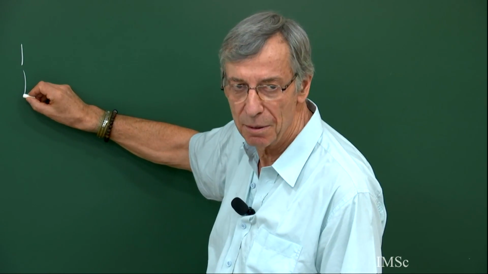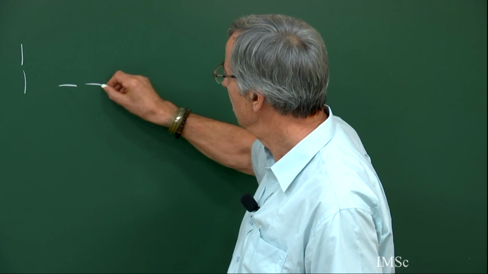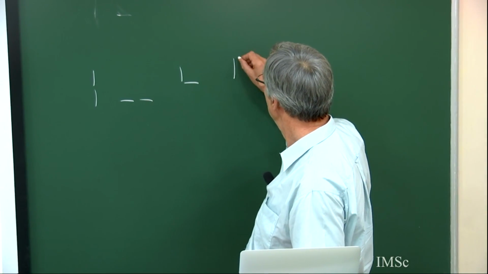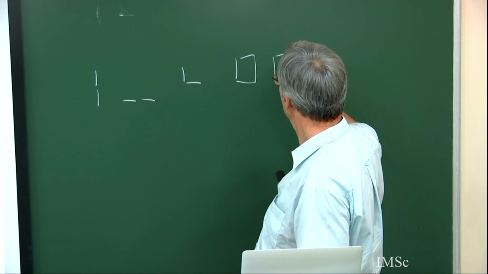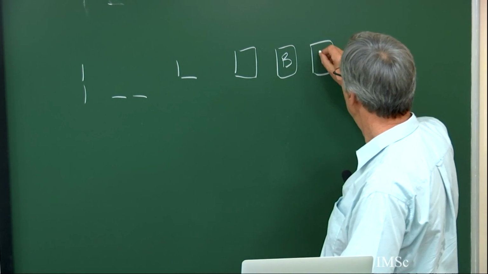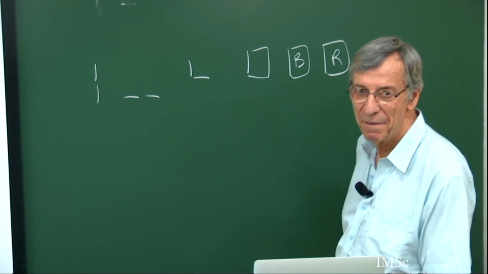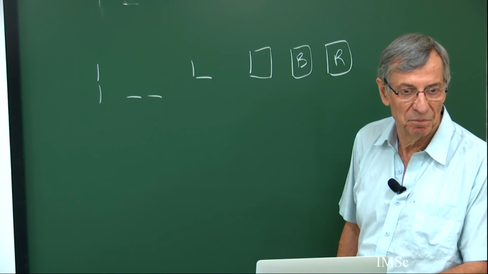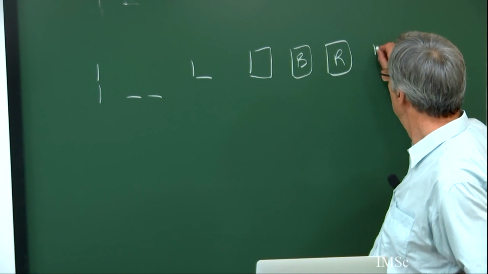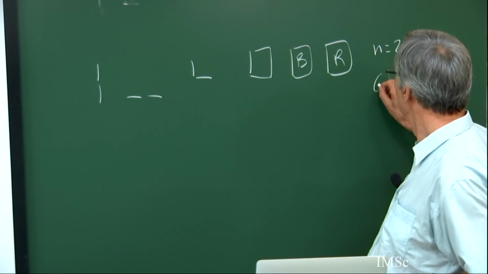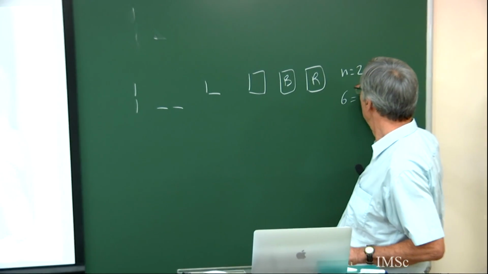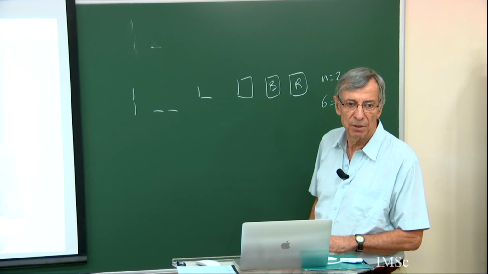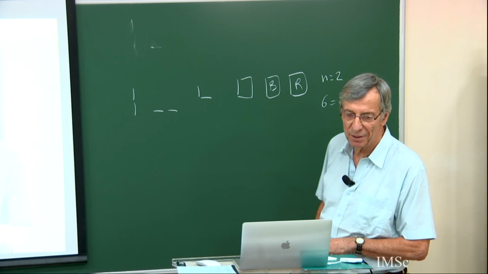So you have this shape, this shape, this shape. This gives you 3 shapes. And now this shape is blue and red, so you have 6 alternative tableaux of size 2, which gives (n+1) factorial with n equal to 2, equal to 6.